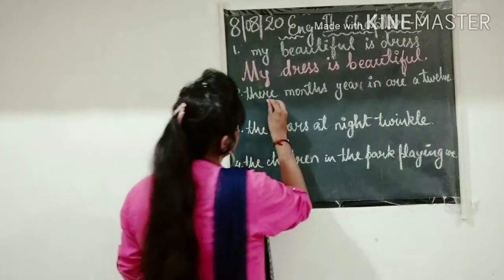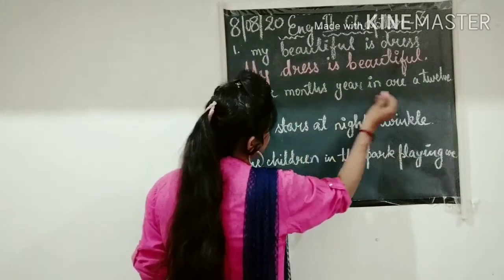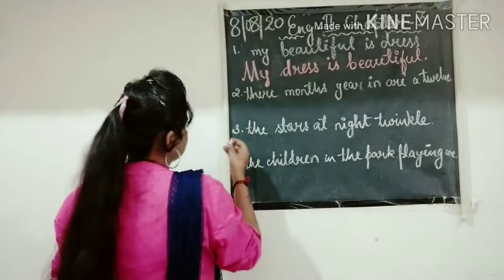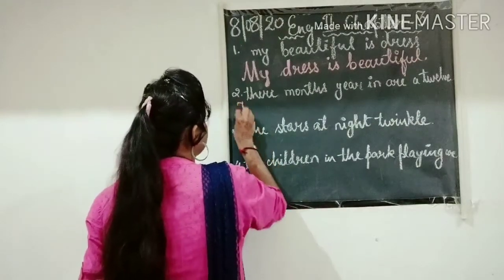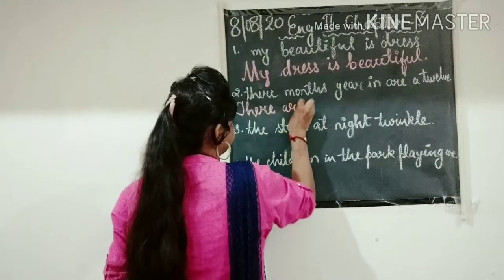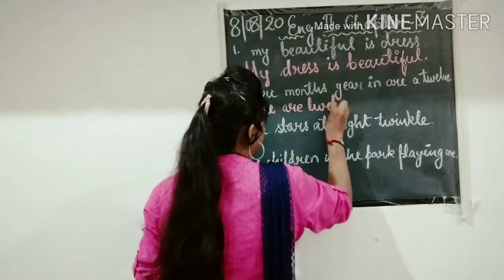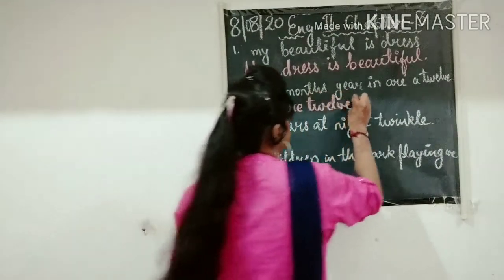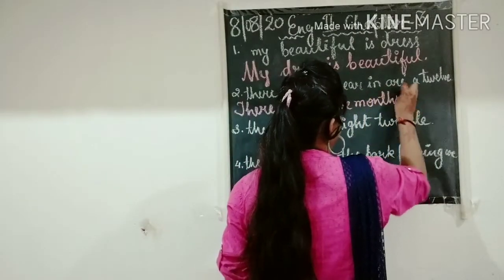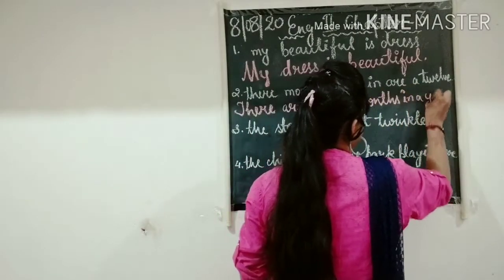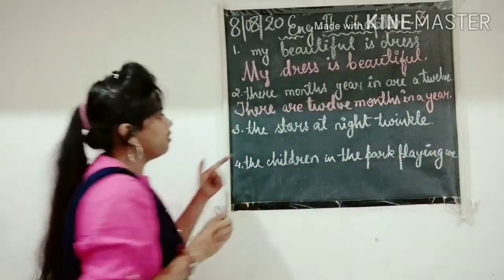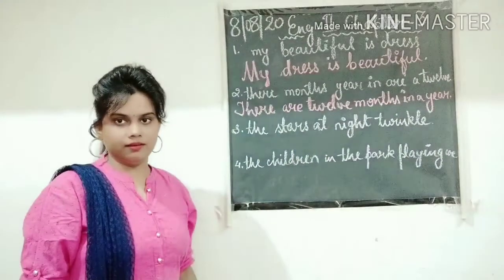Second one, their months, year, in are 12. So make a complete sentence. T capital. There are 12 months in a year. Full stop. There are 12 months in a year.